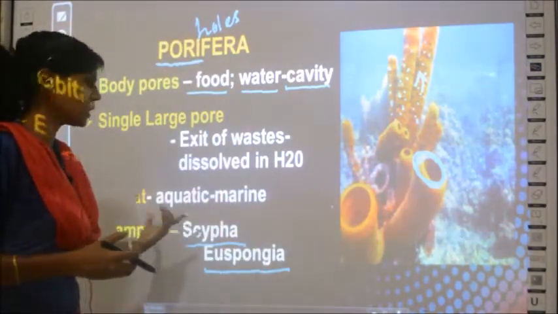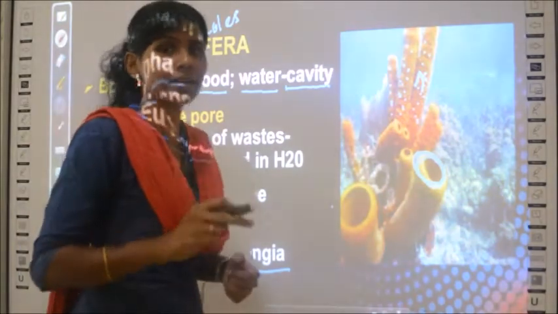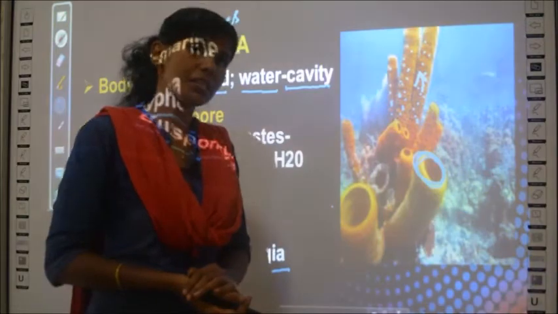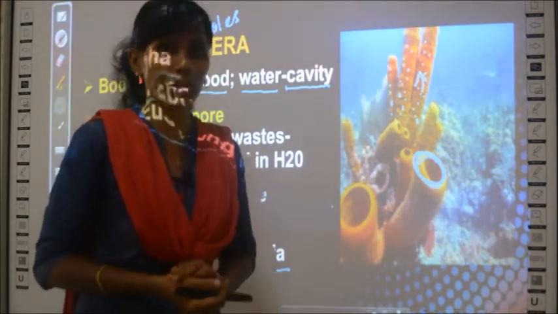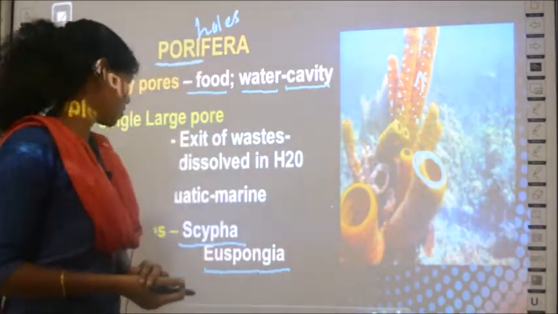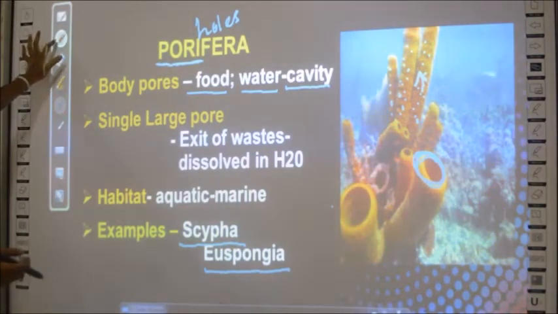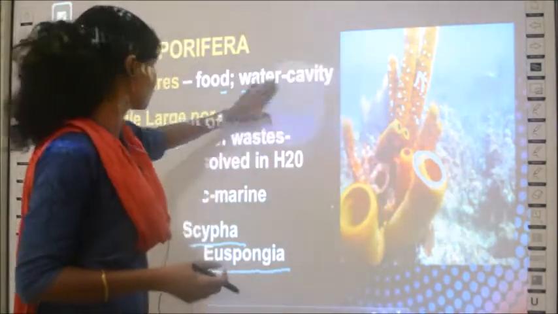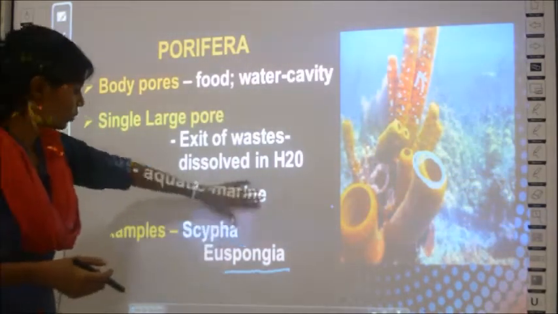And then what you have seen, their habitat is aquatic, that is, they live in water, especially in marine habitats. And finally we have seen two examples. What are they? Scypha and Euspongia are the examples. So this is all about the phylum Porifera. Next we learn about, what is the next one?